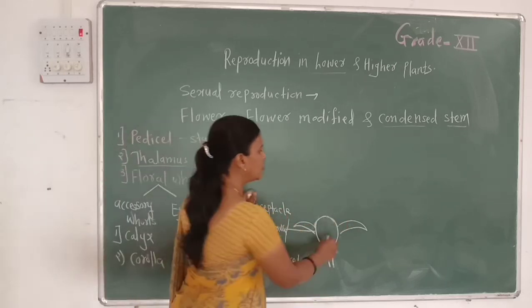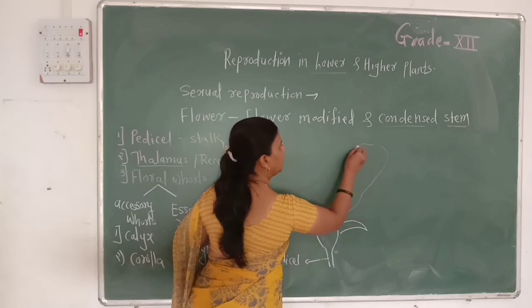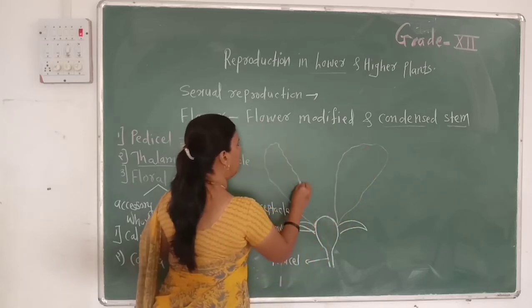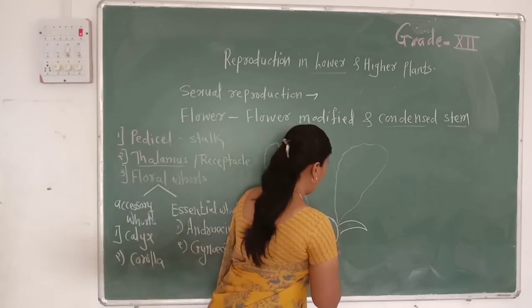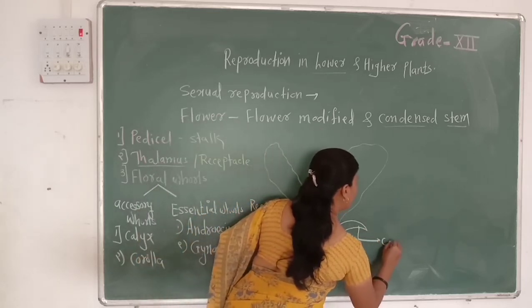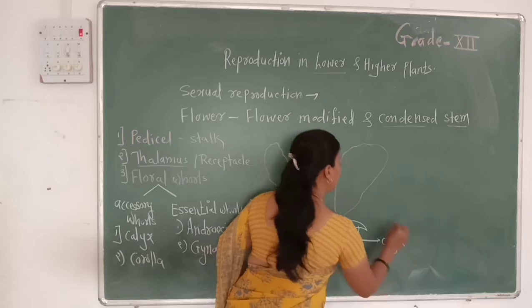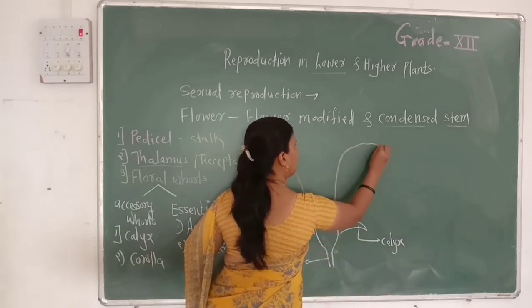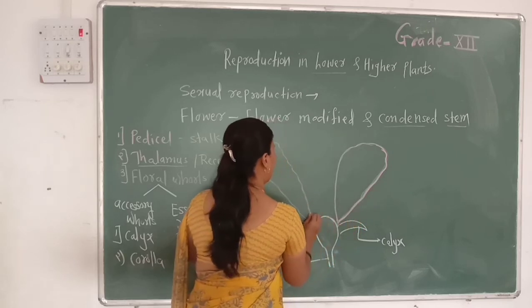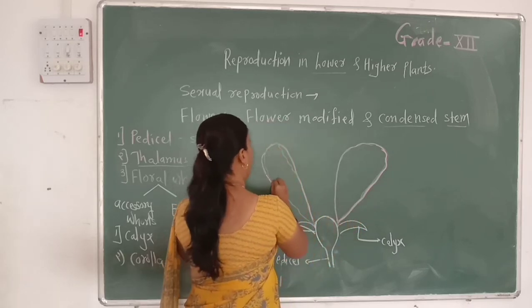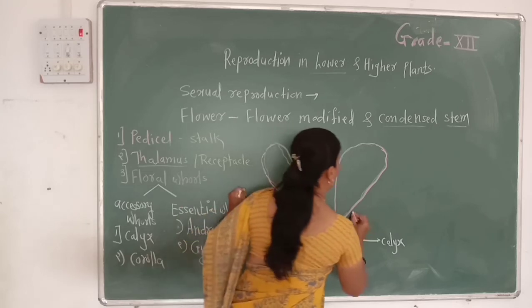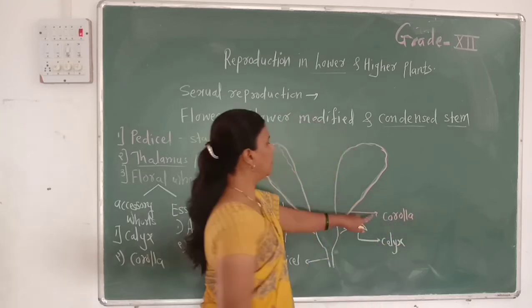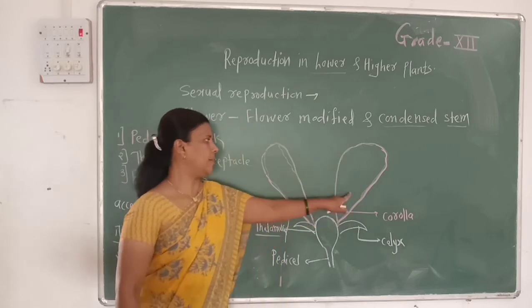Then the next whorl is the corolla. It is the second whorl of the flower. This one is called a calyx, and the second whorl is the corolla. The individual member of corolla is called a petal.